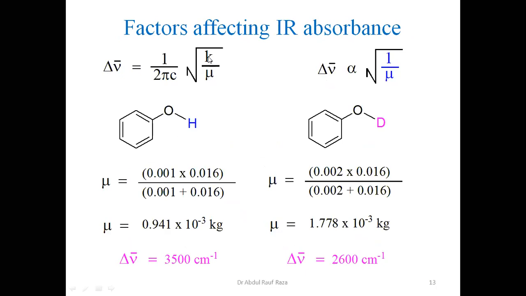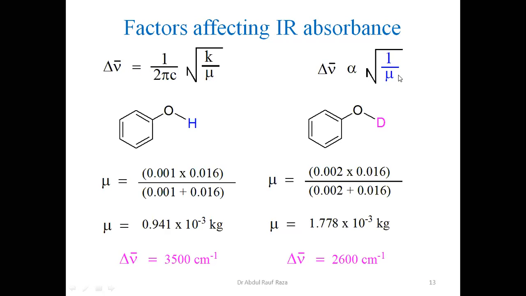If, let's say, force constant is constant, I exemplify with two examples in which we have a protium and deuterium. They are different nuclei, but they have the same physical parameters. So they have the same electronegativity. So here charge separation is the same. Electrostatic forces of attraction between oxygen-deuterium and oxygen-protium is the same, but their reduced mass is different. Reduced mass of the higher isotope is always higher.